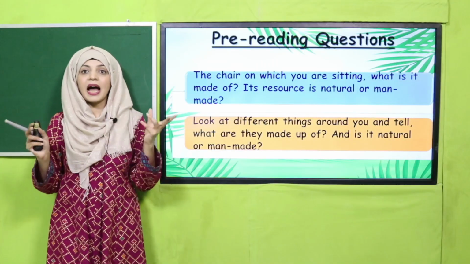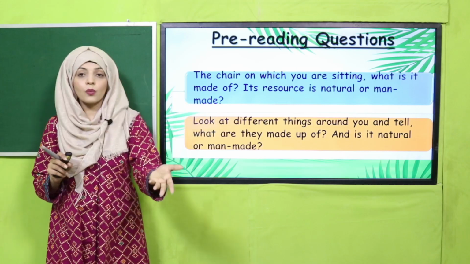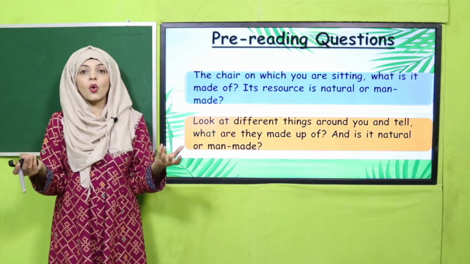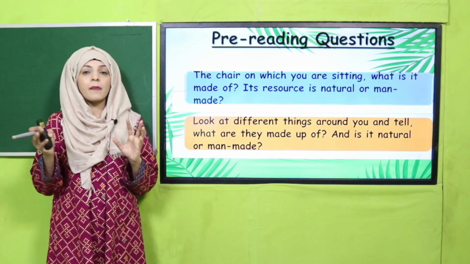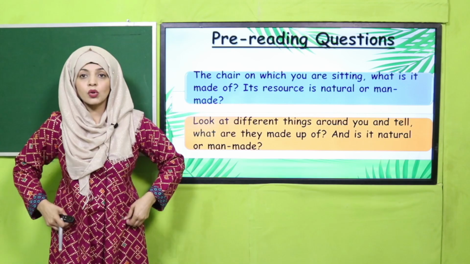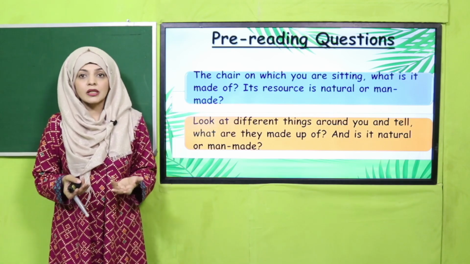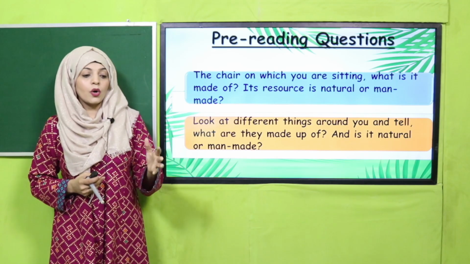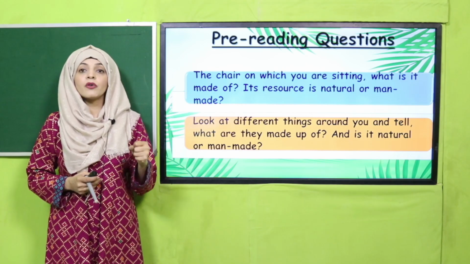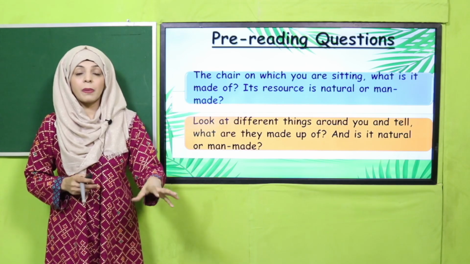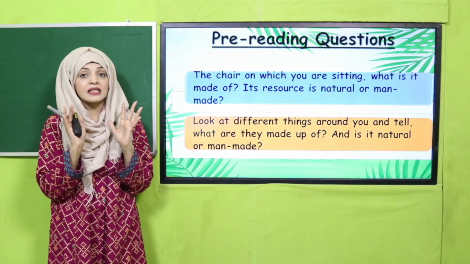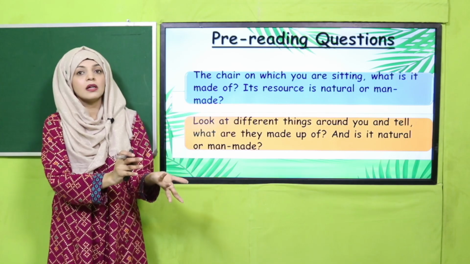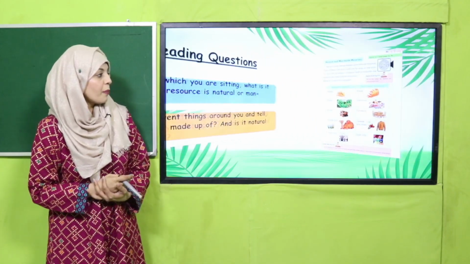So around me I can see an LCD, I can see a wooden table, I can see clothes which I'm wearing. So I can tell that all these things are somehow made from natural things. The clothes that I'm wearing are made from cotton, and cotton is a natural product. And the wooden table is made from wood. The table is man-made, but the thing from which it is made is natural. Wood is natural, okay? But when humans make something from it, then it becomes man-made. Okay, from here we will move forward.